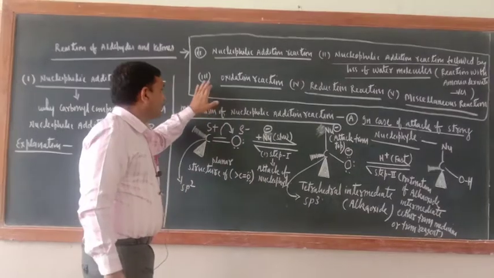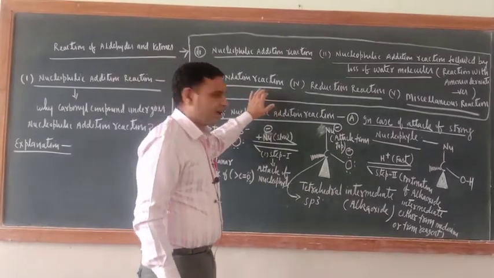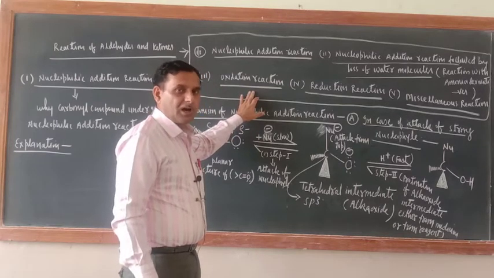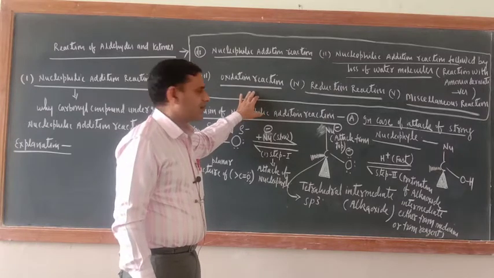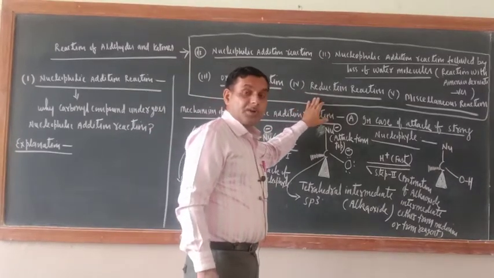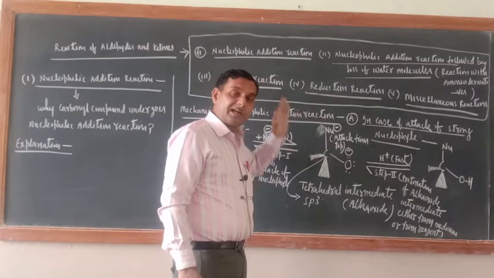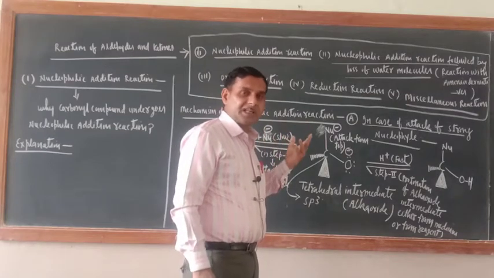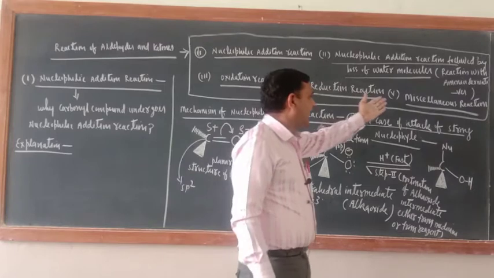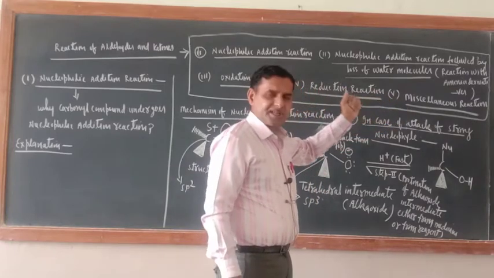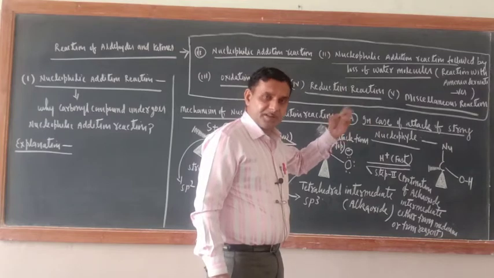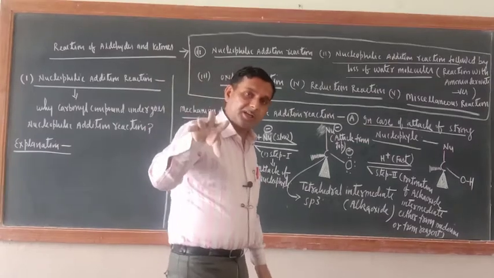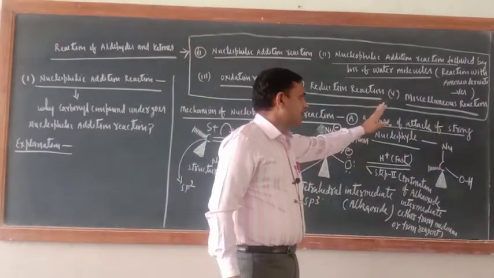Now the third category is oxidation reaction. So oxidation of aldehydes and ketones takes place in presence of certain reagents, Tollens reagent, Fehling solution, there are so many things. Next one is reduction reaction. So reduction in presence of lithium aluminum hydride, reduction in presence of sodium borohydride, some special types of reducing agents are there. So we will discuss that also. And at the last, miscellaneous reactions are there. What do you mean by miscellaneous reactions? Different types of reactions like aldol condensation, cross aldol, then Cannizzaro reaction. We will teach these under this heading.